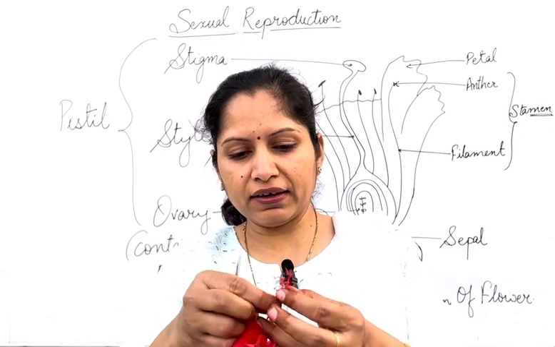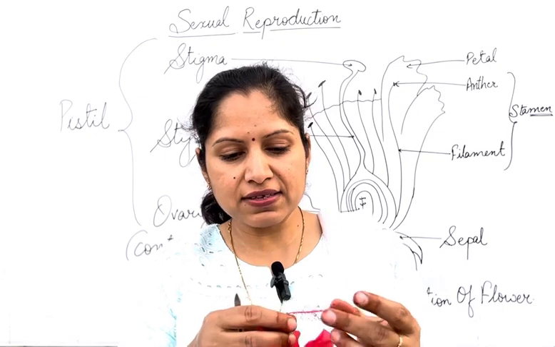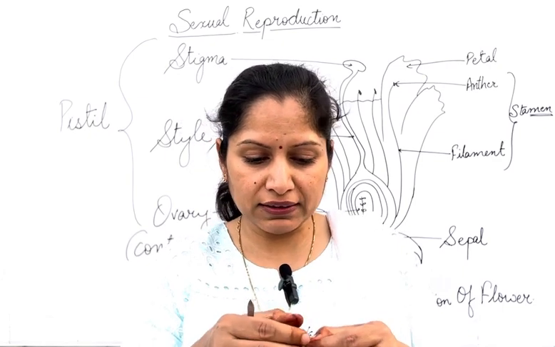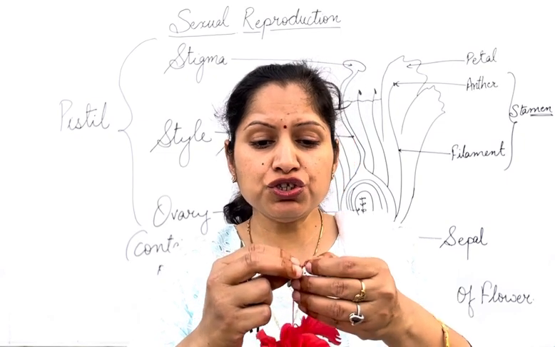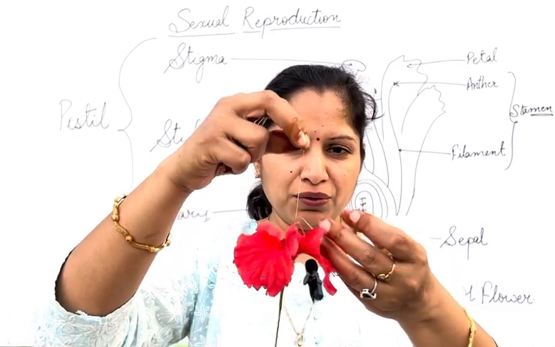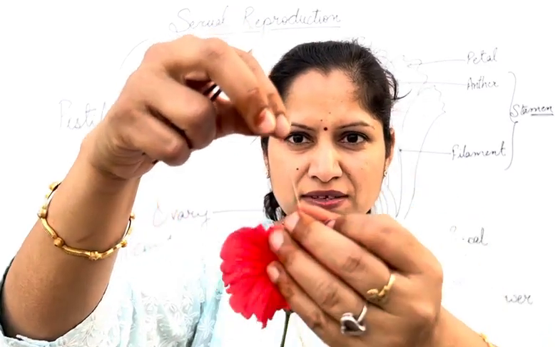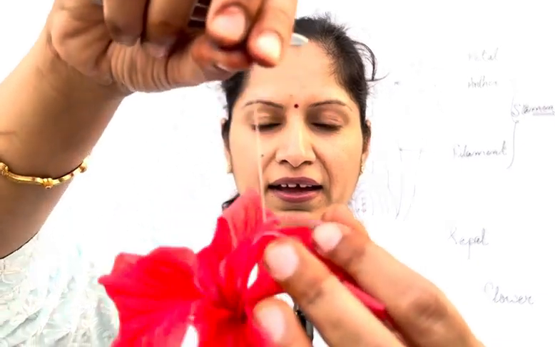When the pollen grain gets attached, the pollen grain falls on the stigma, and then a pollen tube develops inside the style. I hope that pollen tube is visible here. So it was a stigma, and this white colored thin structure that is visible is the pollen tube that was growing inside the style.